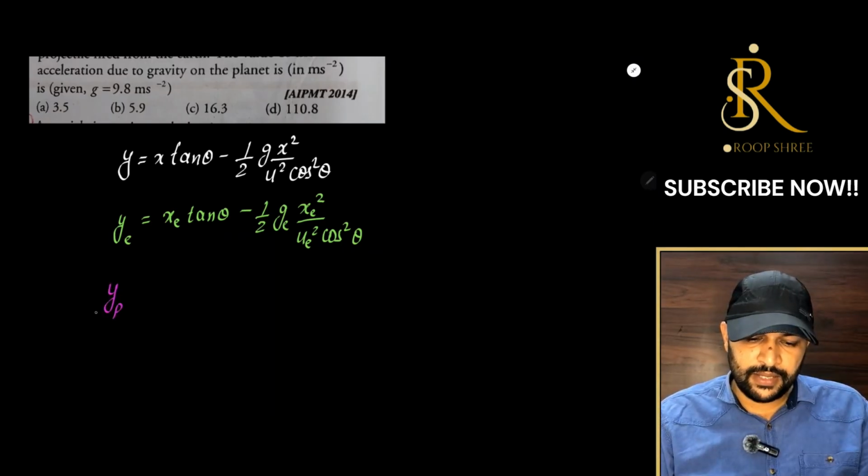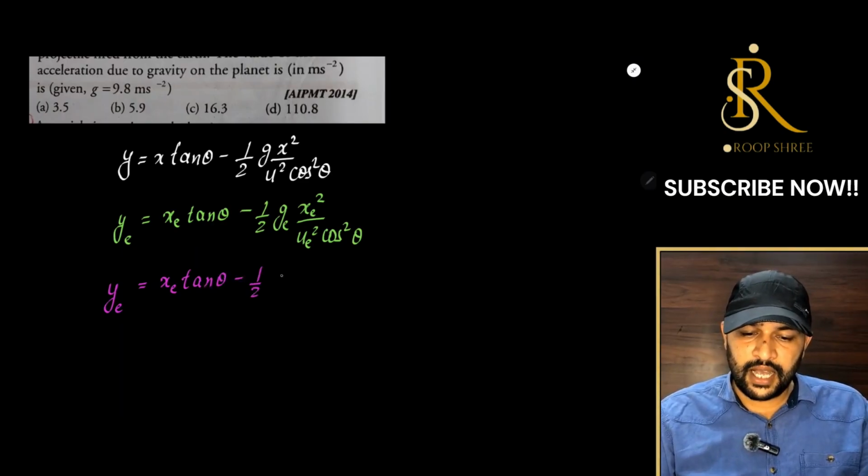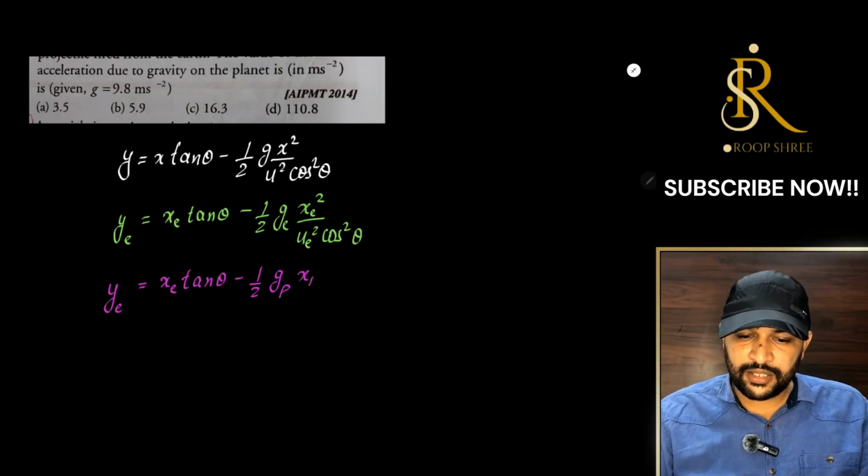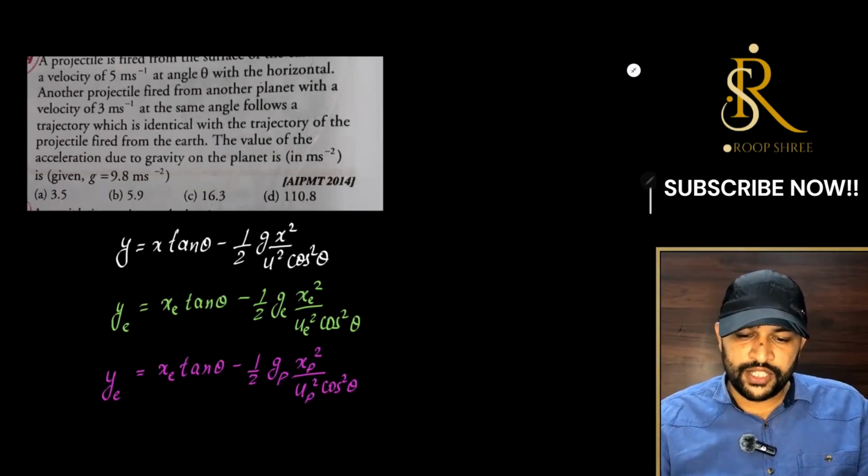So yp will be equal to the same as on the earth. So let me write it ye only. Xe also same. Angle of projection is also same, minus half g. Now be very careful, acceleration due to gravity on that planet will be gp, and xp square upon up square cos square theta, correct?